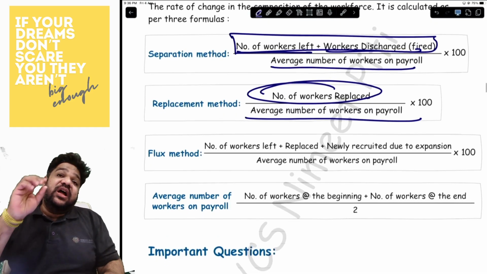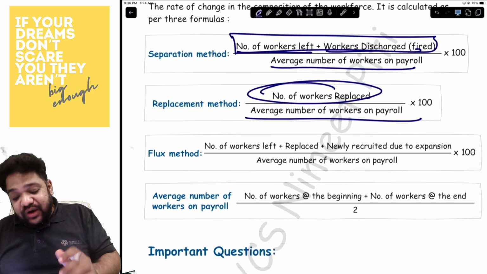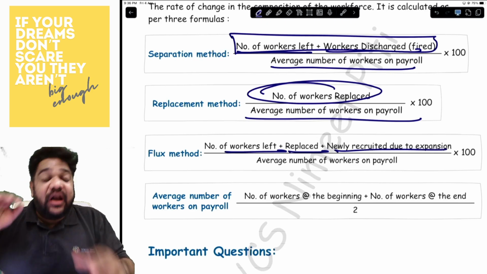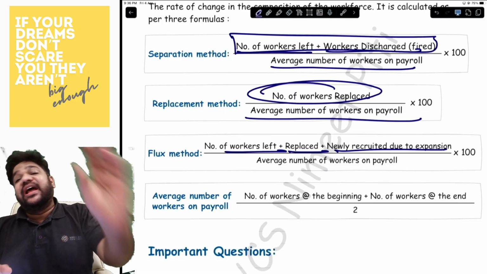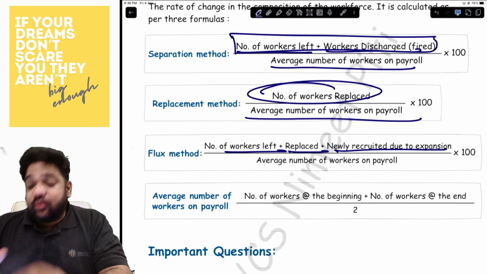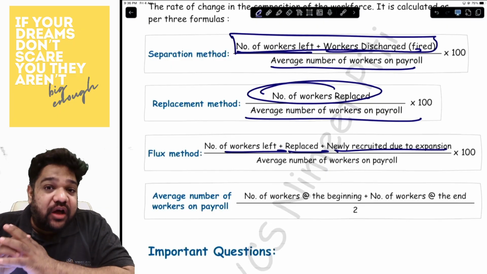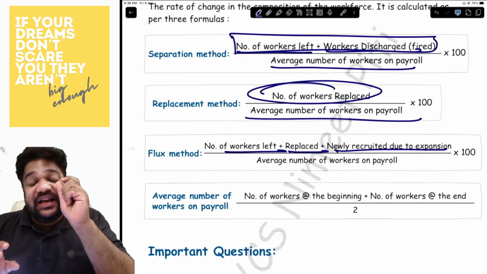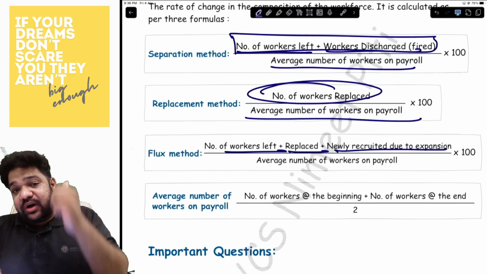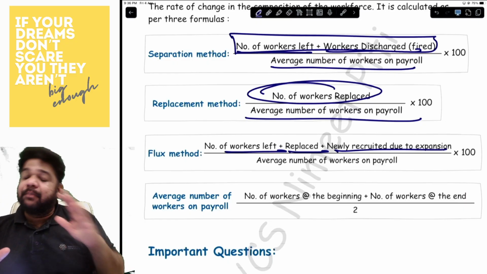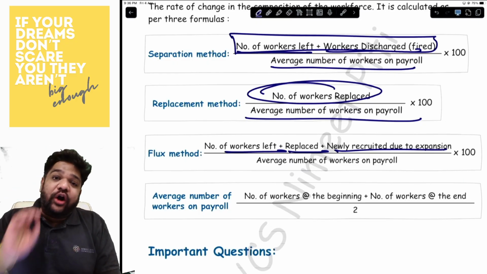And lastly, the flux method. Under the flux method, left plus replaced plus newly recruited. Now, this newly recruited is purely and purely due to expansion. So whenever the work expands, and because of that you get new workers, these are basically newly recruited. So the number of workers left and replaced plus newly recruited upon the average number of employees on roll.